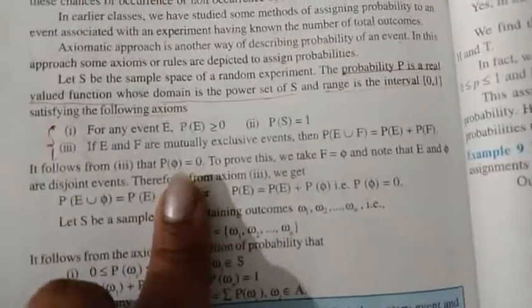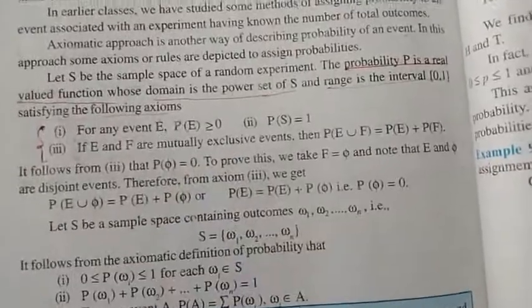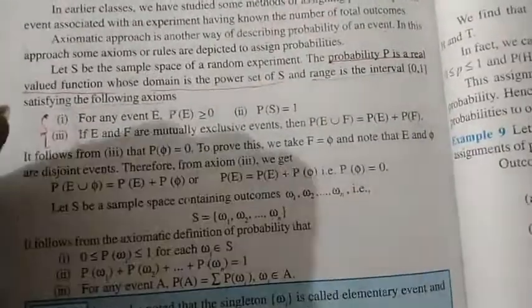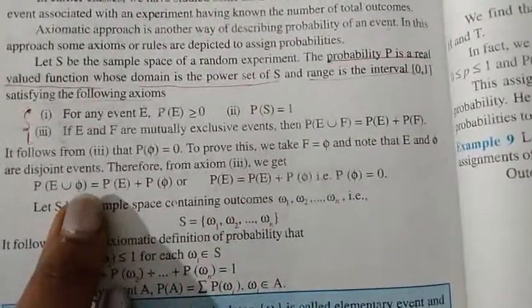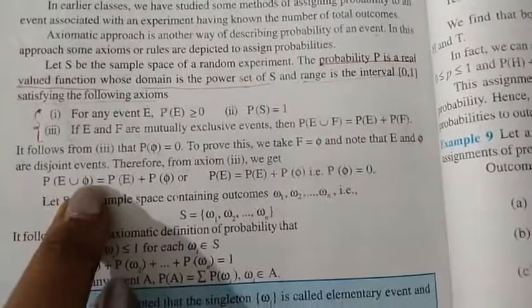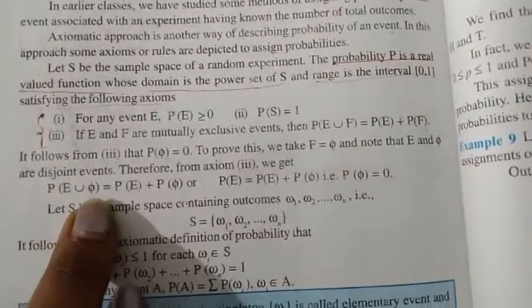Alright. So from this it is clear that the probability of the impossible event, the probability of the null set, should be equal to 0. We have seen all this already, but through these axioms how can we prove this? We are going to take E union F as our empty set. We know any event and the empty set are mutually exclusive events. They do not have any elements in common.